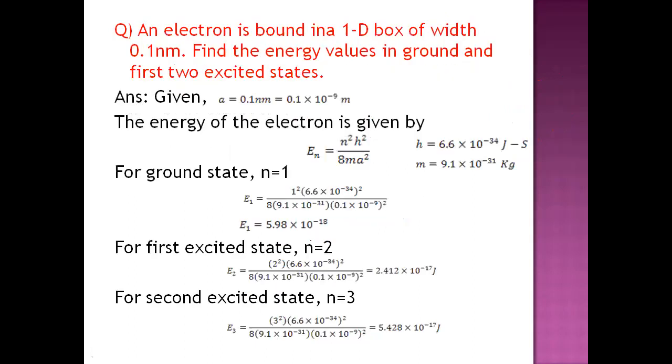This is also a problem regarding a one-dimensional box. They were asking you to find out the energies of the ground state and the first two excited states. For the ground state, there's no doubt the n value will be 1. For the first excited state, n equal to 2, then for the second excited state, n equal to 3. Just taking different n values, you can find these values. As they had mentioned the particle is an electron, you can take the common values for Planck's constant and mass of the electron, and substituting different n values for the different states and doing the calculations, you'll get the different energies E1, E2, and E3.